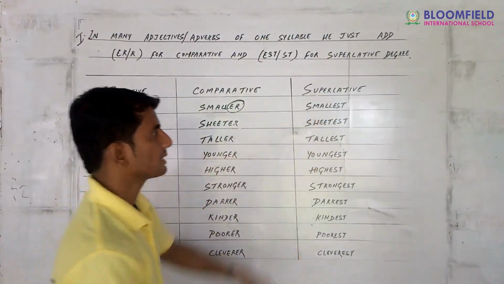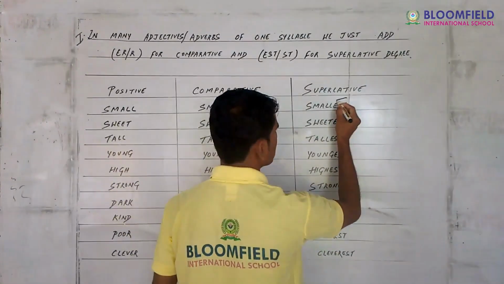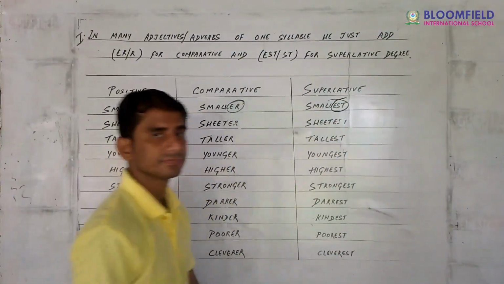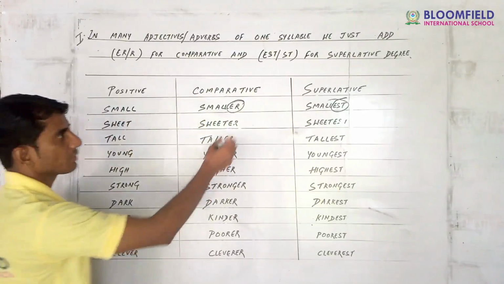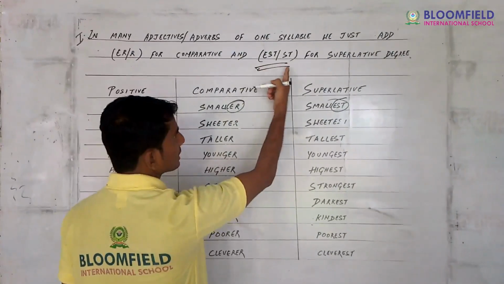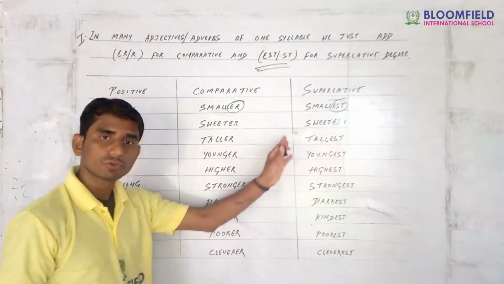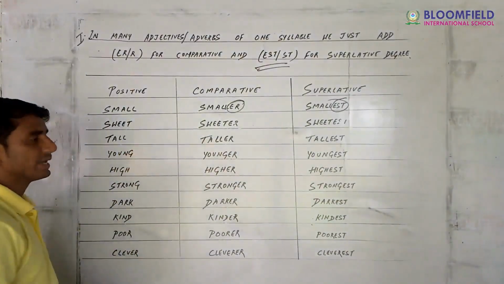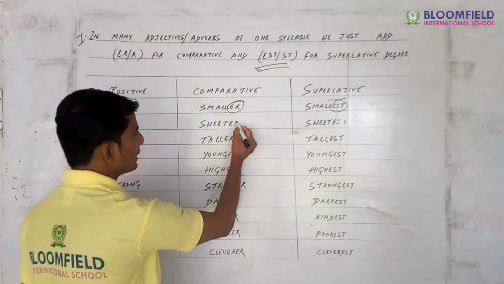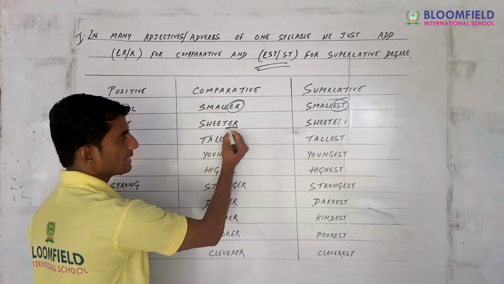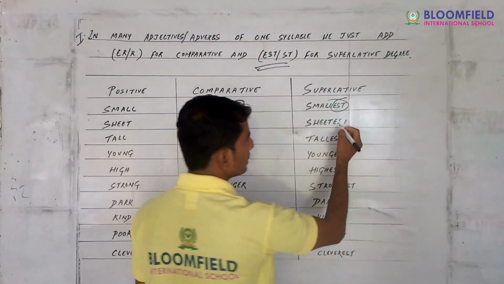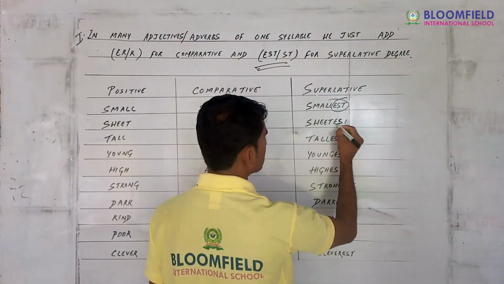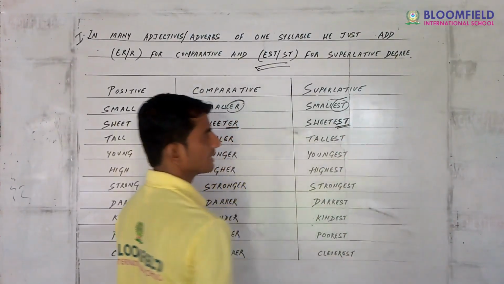Next is smallest, est is here. For superlative degree you have to add est or st to change the positive into superlative. Next is sweet, sweeter, er is mentioned here, and for superlative degree, est.